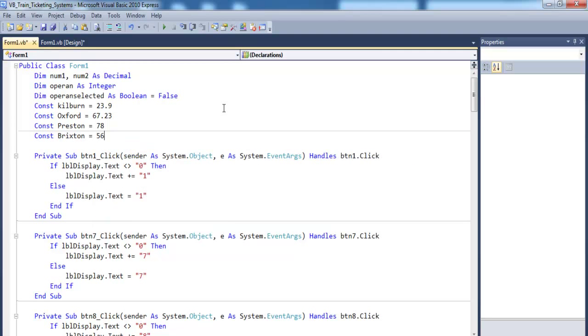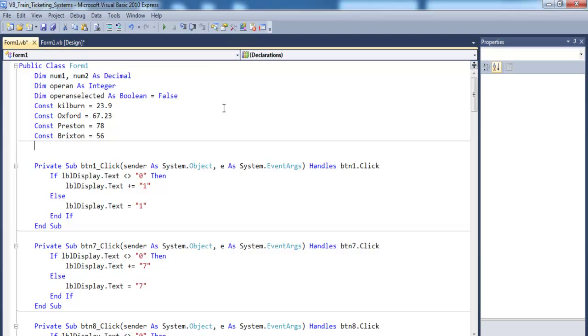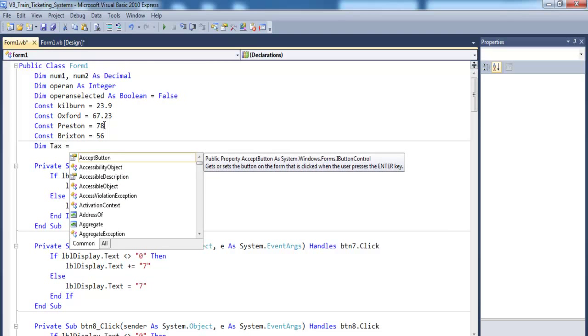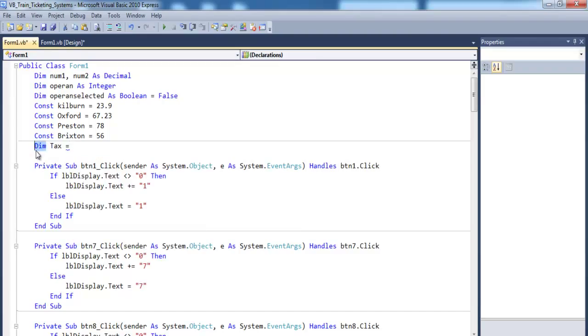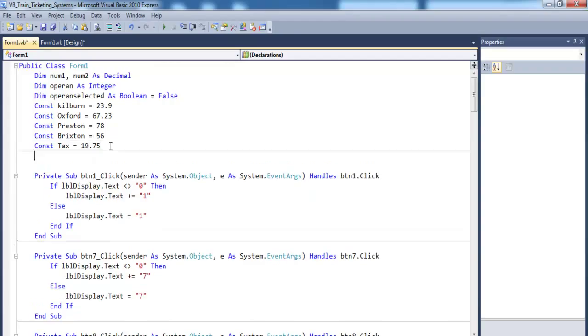Let's give that. Okay, now we also need to declare tax. Let's say tax is constant as well. Yeah, why not? Yeah, it's constant. So 19.7, maybe 19.75. Then let's just declare this total cost. Total cost, let's go for double.